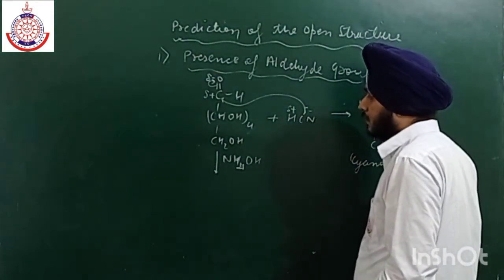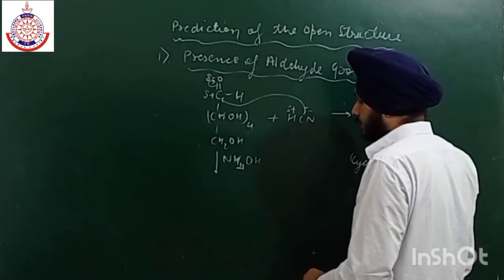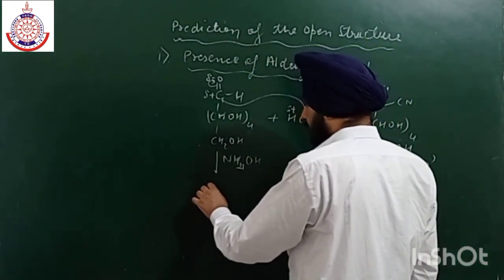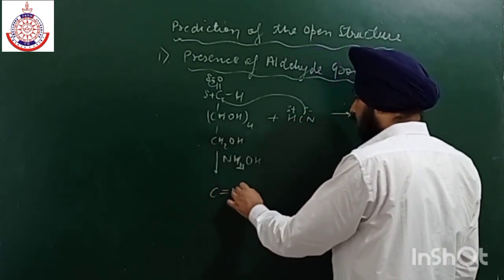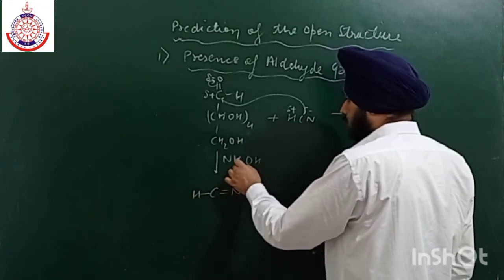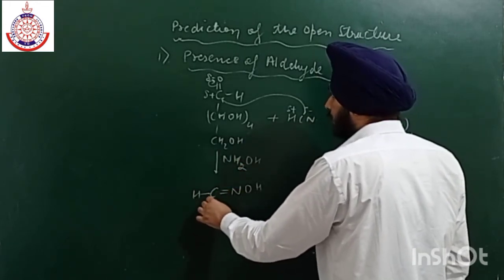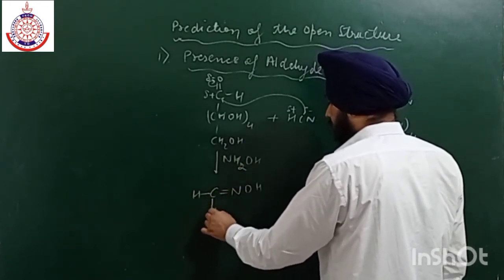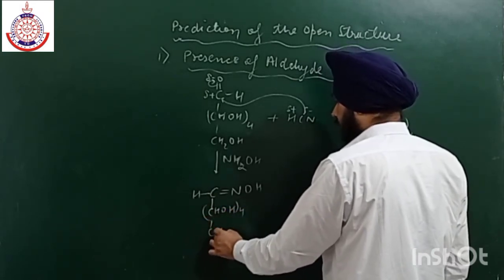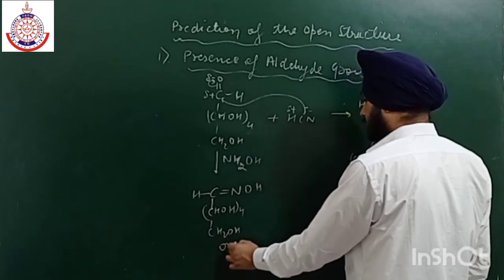So the reaction will be CHO, CHOH 4, CH2OH plus NH2OH, which gives the oxime.